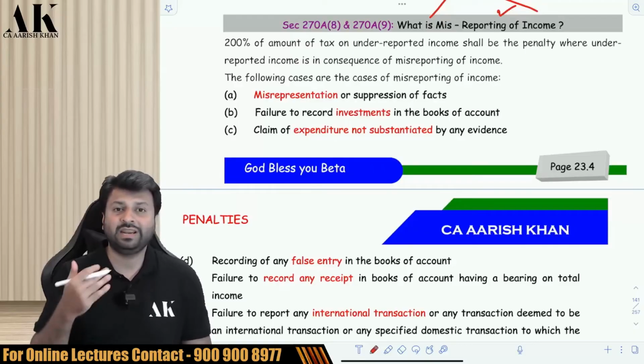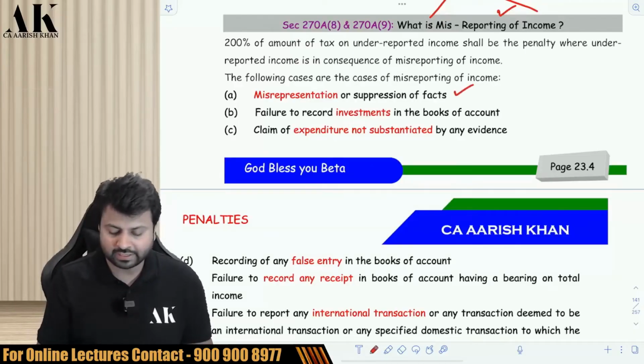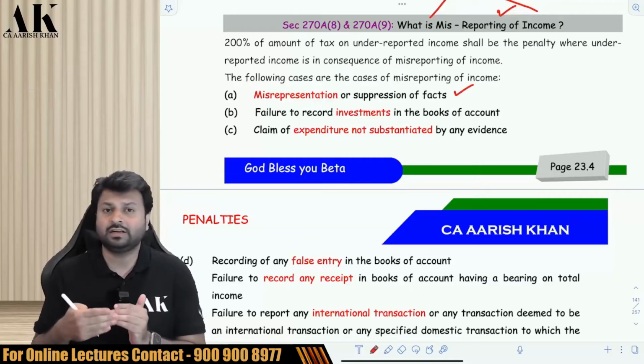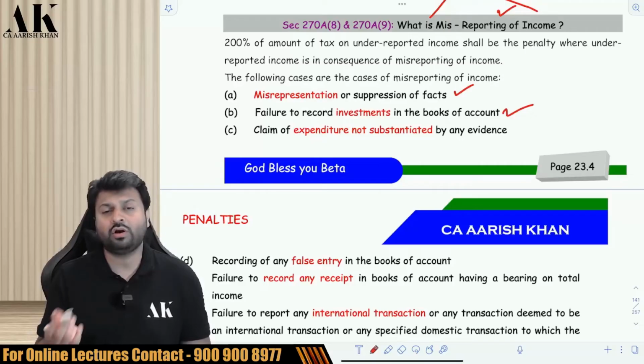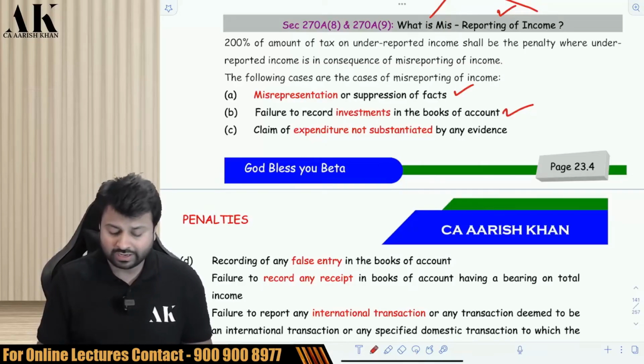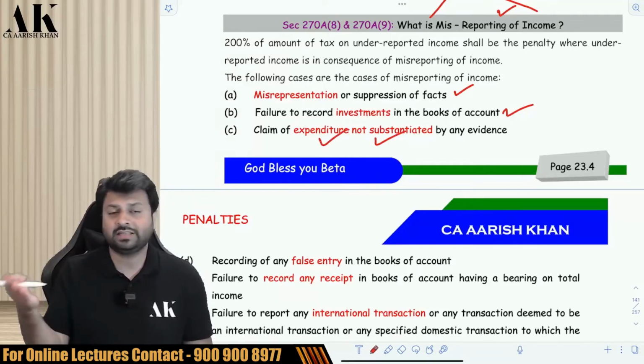But the government has explained what all is included in the definition of misreporting. First one, misrepresentation or suppression of facts. You are doing some misrepresentation or suppression of facts, that can be called as what? As your misreporting of income. You are failing to record an investment in the books of accounts. You are claiming an expenditure which is not substantiated by evidence. Means you are claiming an expenditure but there is no evidence behind it.